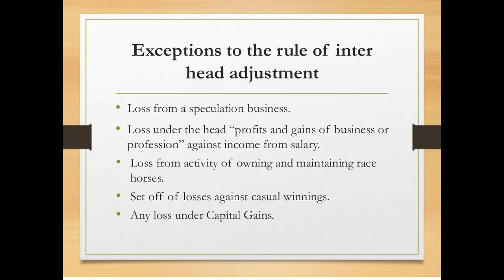And we have second category called as short-term capital asset, and any loss from the short-term capital asset can be set off with the two gains called as long-term as well as the short-term. So you can observe the difference is that the loss cannot be set off with the other heads of income. Either it may be salary, either it may be the business or profession, or it may be any other source of income. So these are the some exemptions to the rule of inter-head adjustment.